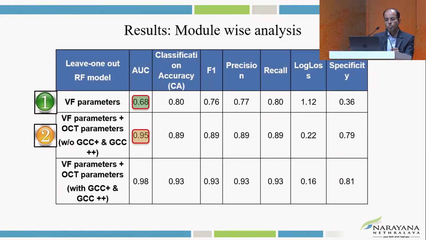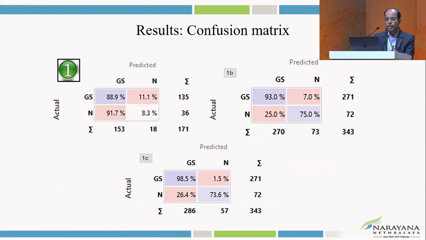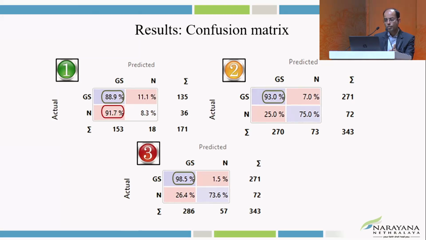When we study the modules, the VF parameters only have an AUC of 0.68, but when we include the OCT parameters, the AUC increased to 0.95 and further increased with the addition of OCT GCC and RNFL. In the confusion matrix also, with VF there was a high false positive rate, but it decreases when we include the OCT parameters.